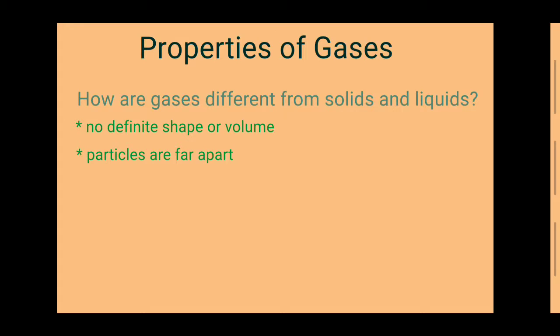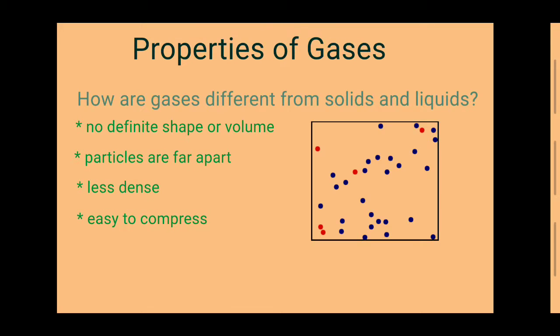Gas particles are spaced far apart relative to one another. The particles are moving with rapid, random motion. Gases are less dense because they have loosely bound particles and large intermolecular spaces. Lastly, gases are easy to compress because most of the volume occupied by a gas is empty space.